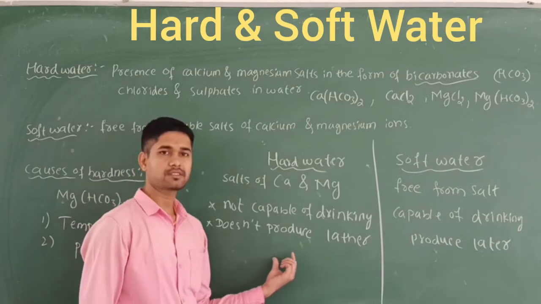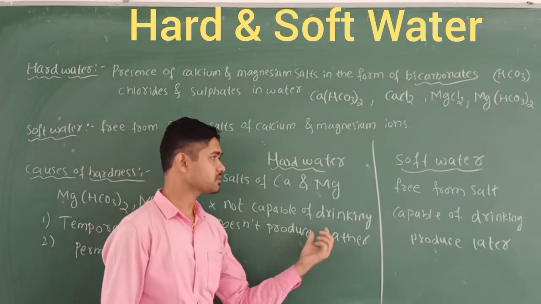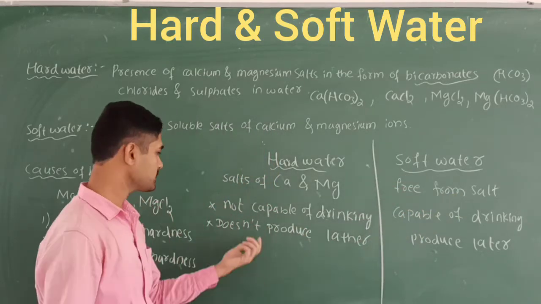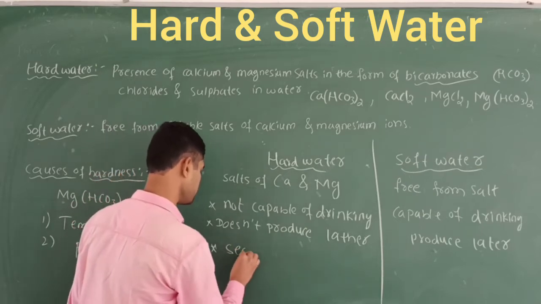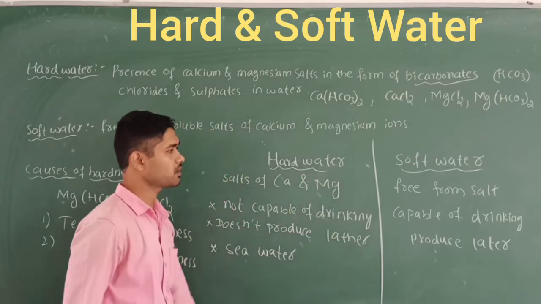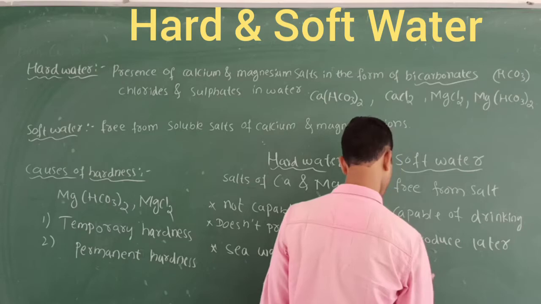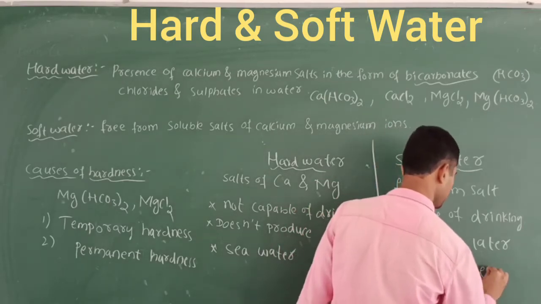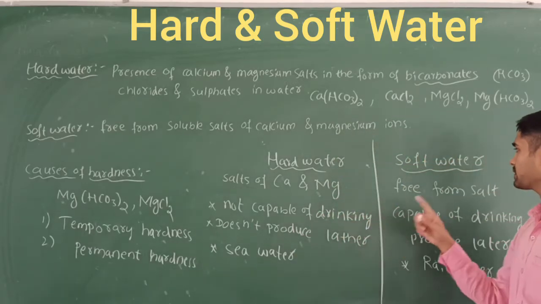Hard water is not going to be used for drinking or washing purposes, but soft water can be used for drinking as well as washing. An example of hard water is seawater. Seawater is the best example of hard water. For soft water, you can tell rainwater or distilled water. So these are the differences between hard water and soft water.